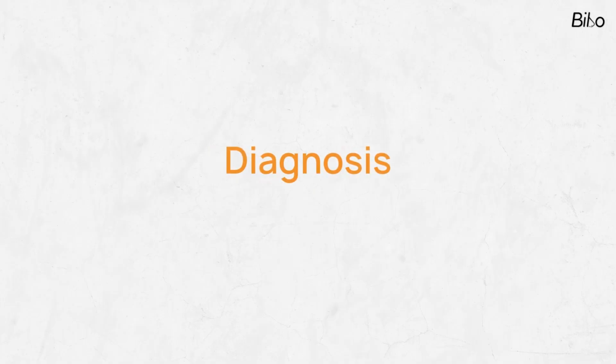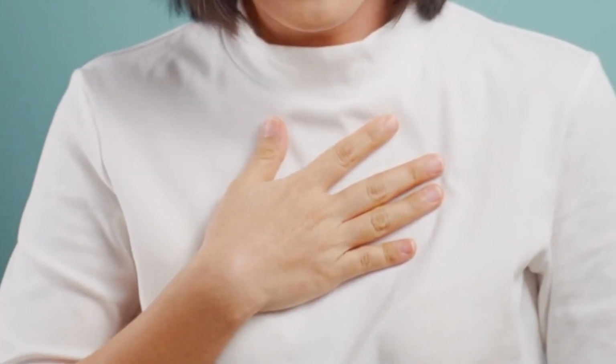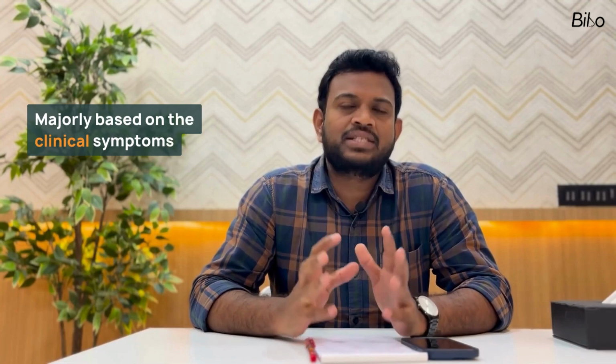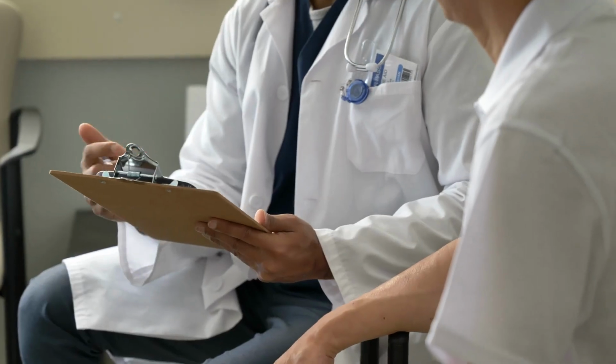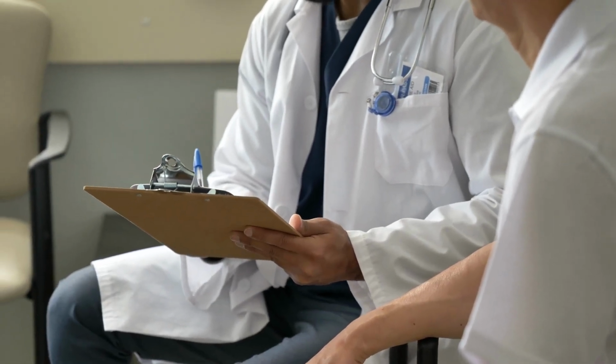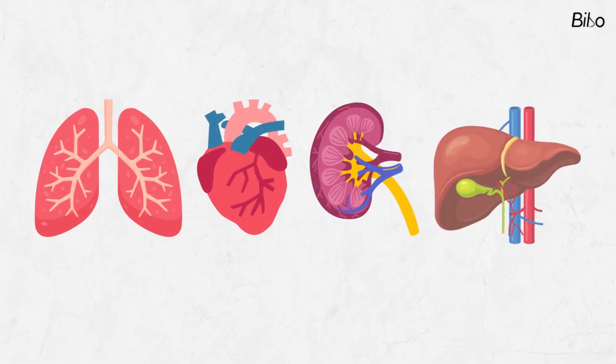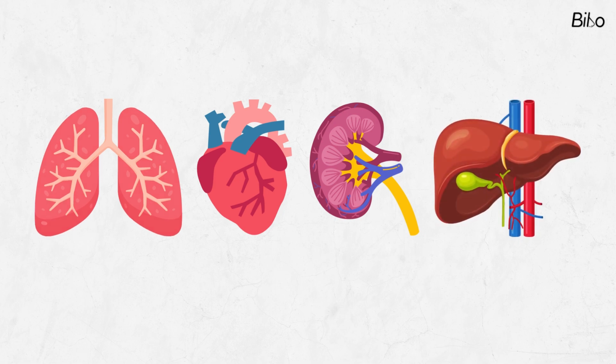So now coming to the diagnosis. Patients with grade 2 to 3 breathlessness usually tend to seek medical attention. How will we go about diagnosing? Majorly based on the clinical symptoms, so that the doctor can evaluate which organ is involved. As I told in the beginning, we can have conditions related to the lungs, heart, and then the kidney, and then the liver as well.